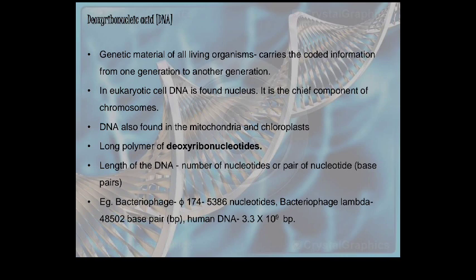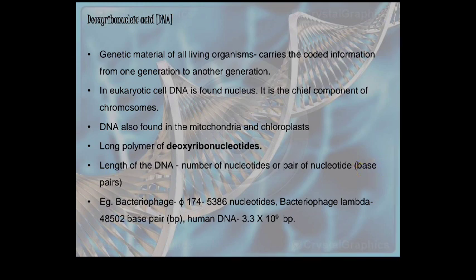So some organelles have a special type of DNA in them. DNA is a long polymer of deoxyribonucleotides. The length of DNA depends on the number of nucleotides, or base pairs.